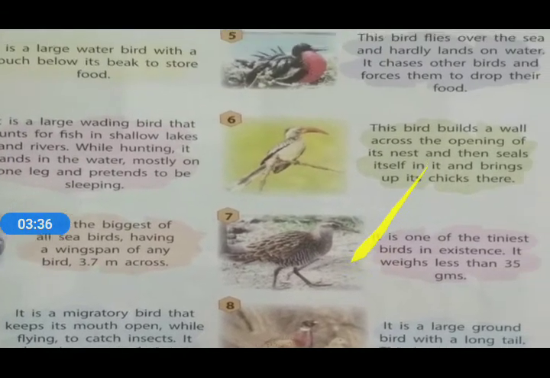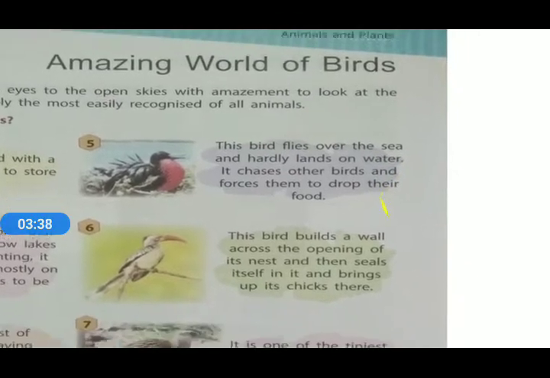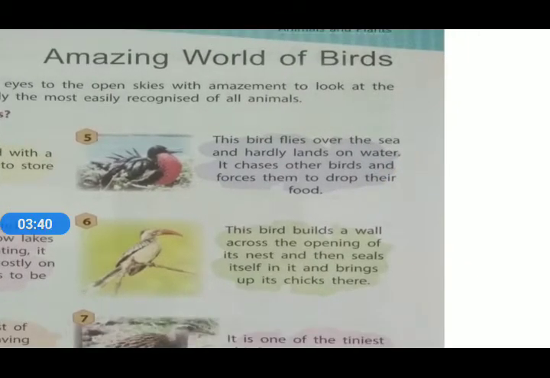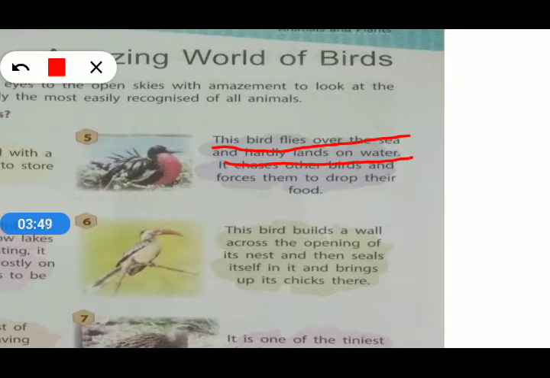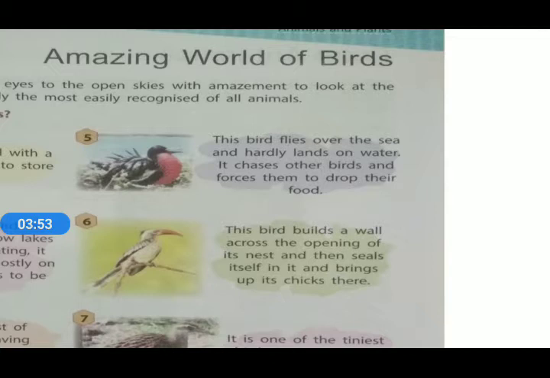Now we will move on to the next bird. The description of the next bird is given to us. The bird flies over the sea and hardly lands on water. It chases other birds and forces them to drop their food. That is another speciality of this bird.